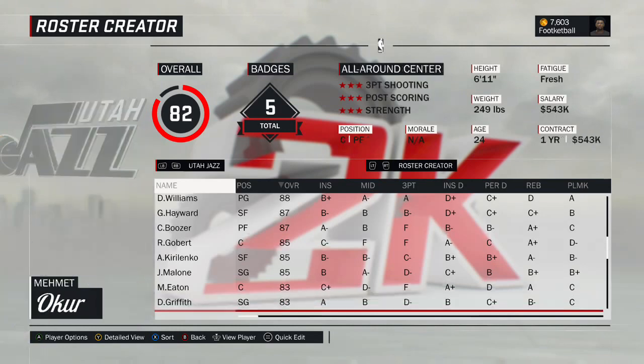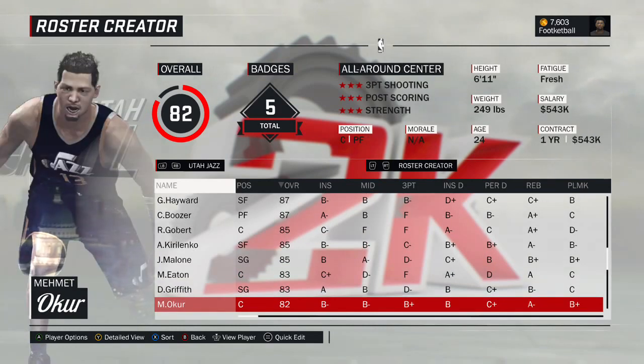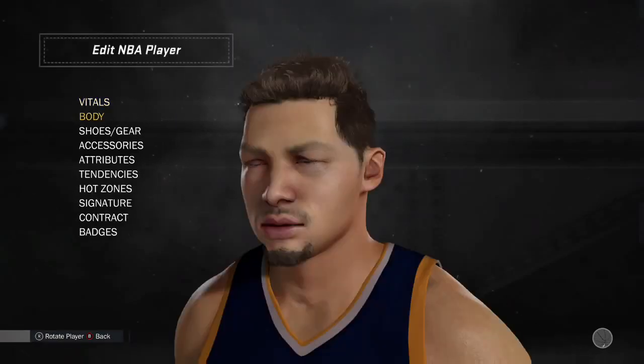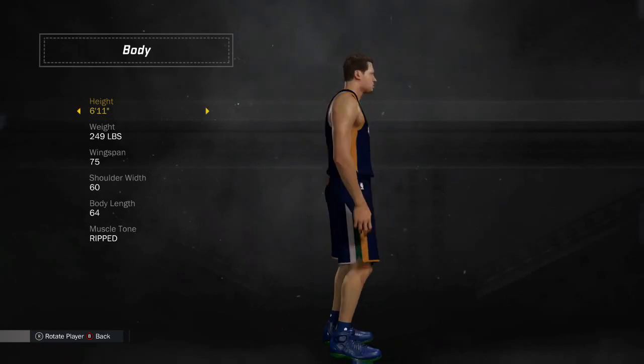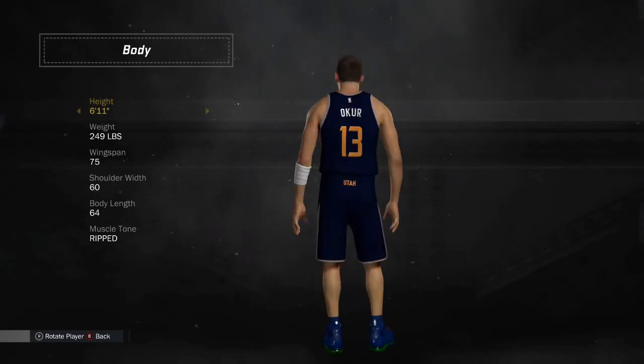The 1989 version of Darrell Griffith. Mehmet Okur, another creative player. This is a 2007 version of Mehmet Okur. Kind of show you what it looks like from afar. Not bad. I also put him on the 04 Pistons because they were missing him.